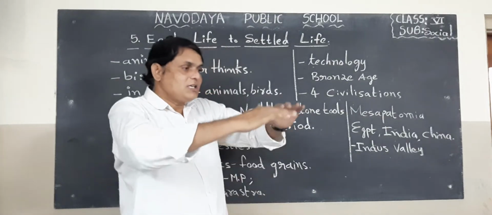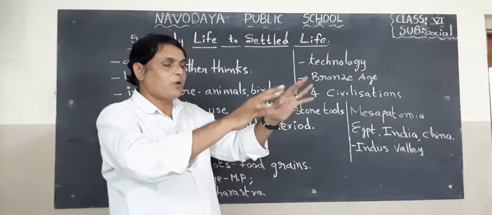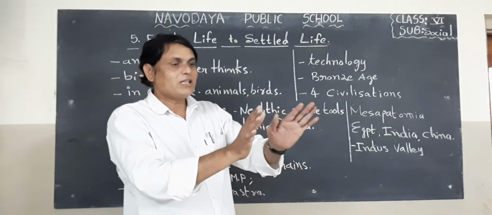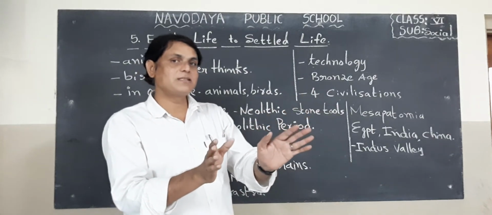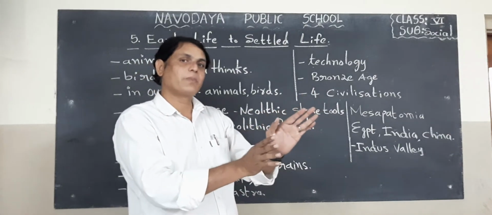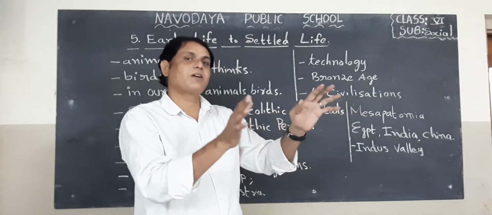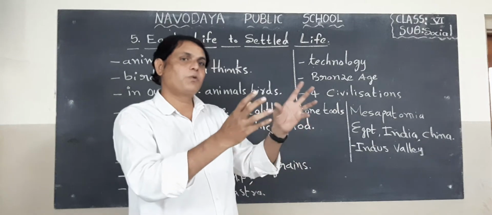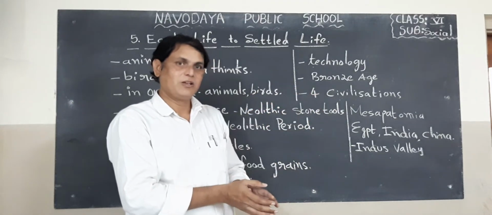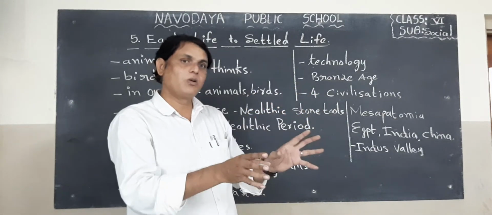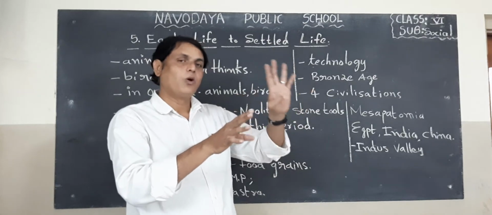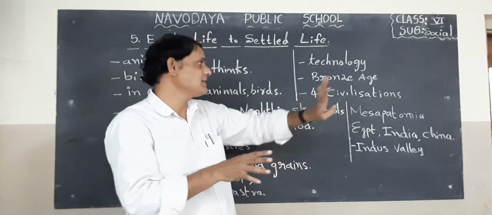So these communities are living in a particular area where water is available. That means where a river is flowing nearby. Near the rivers, they developed one type of civilization. So we can see in the world four civilizations. What are the four civilizations?